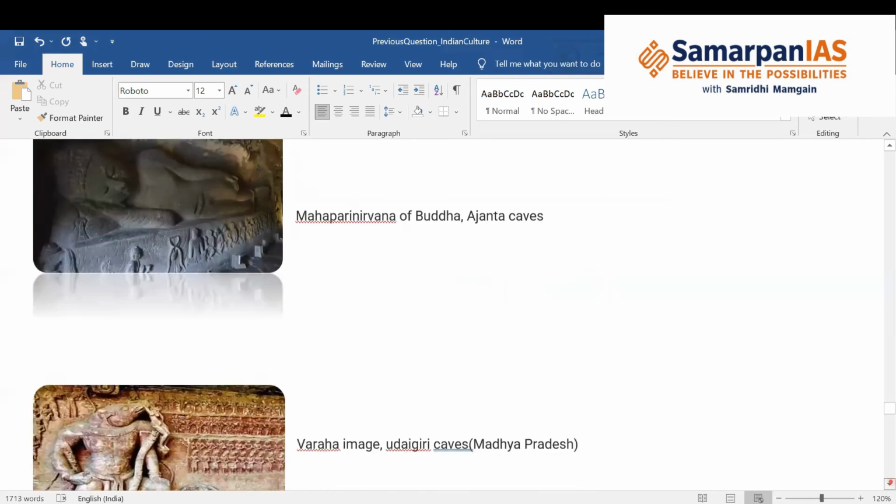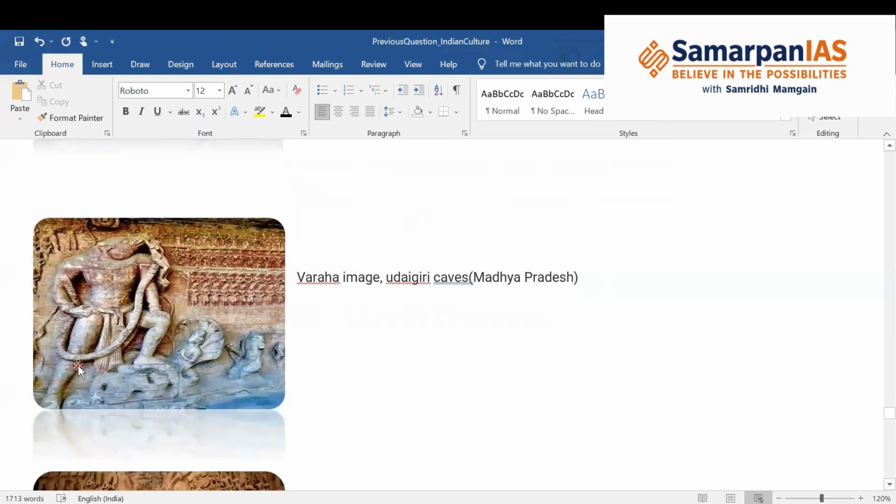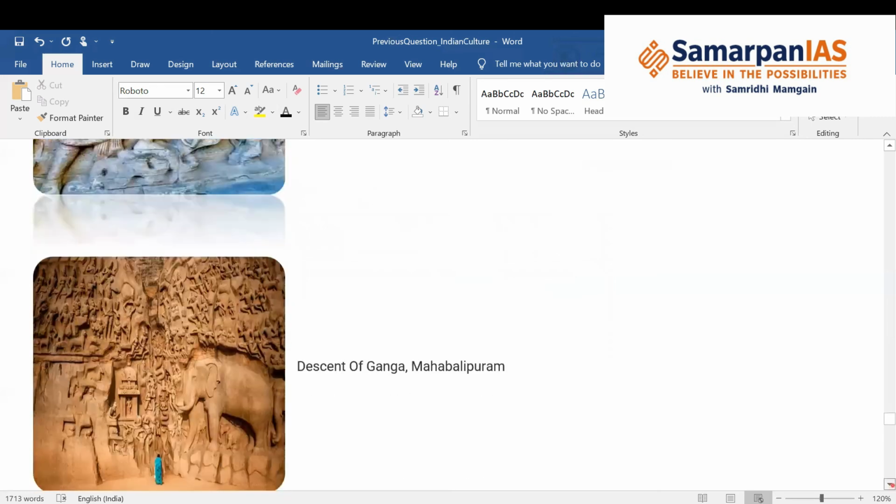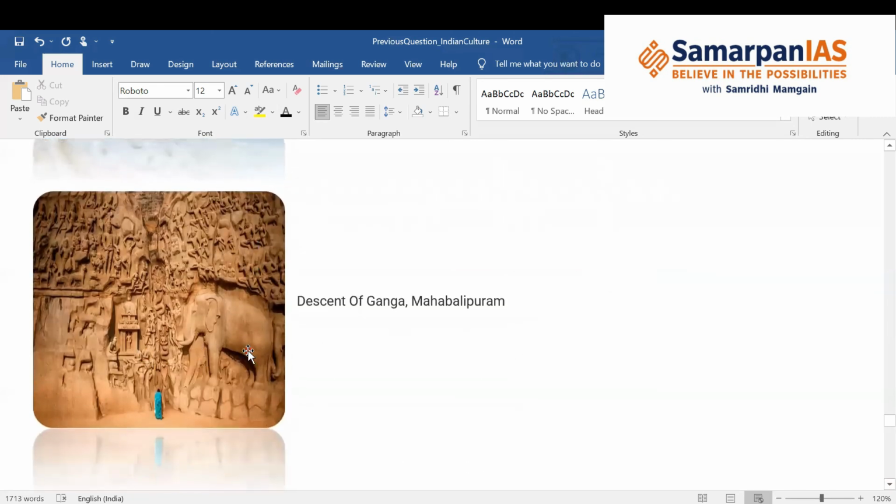Now this is the sculpture of the incarnation of Vishnu, Varaha, saving Mother Earth. So Goddess Earth he is saving. This sculpture is at the Udaygiri Caves in Madhya Pradesh. And the third sculpture, which is the descent of Ganga, also known as Arjuna's Penance, is again at Mahabalipuram or Mamallapuram.